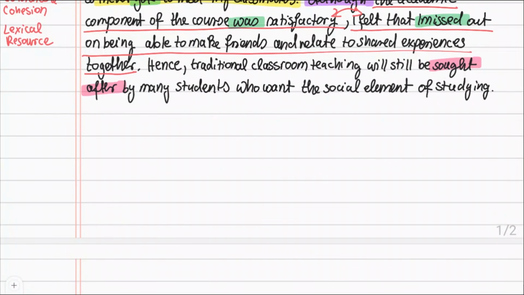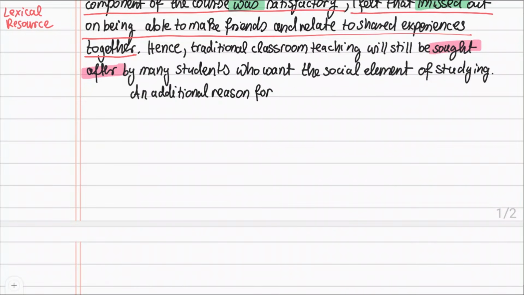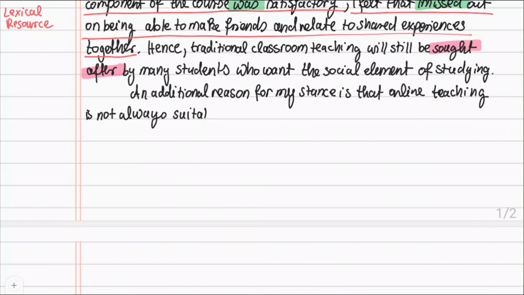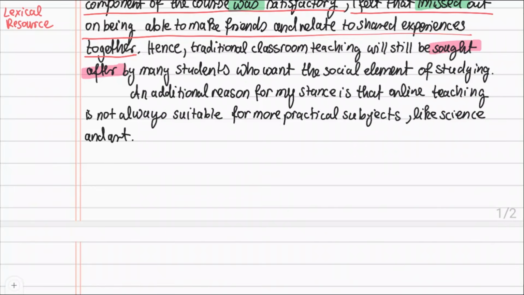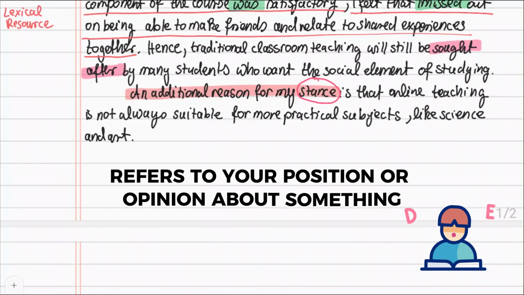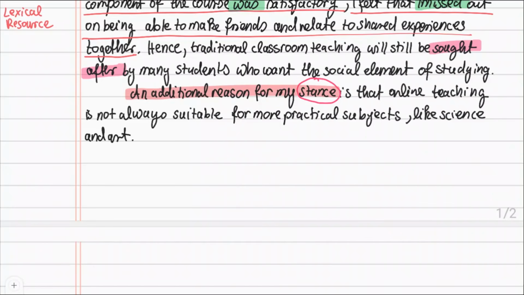I go back to my template and choose a high-scoring sentence starter. An additional reason for my stance is that online teaching is not always suitable for more practical subjects like science and art. An additional reason for my stance is a great sentence starter, as it uses the noun stance, which is advanced vocabulary that refers to your position or opinion about something. Then I give more detail.